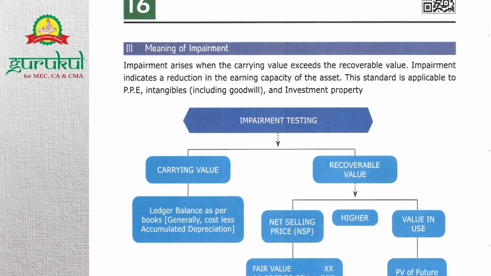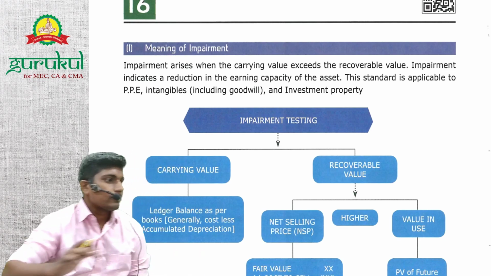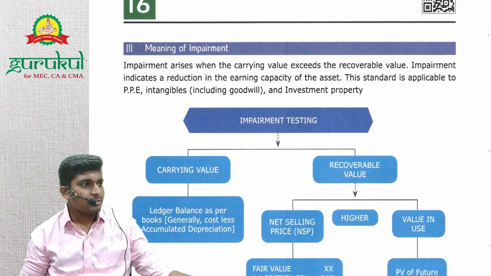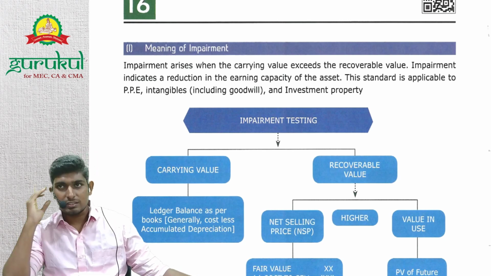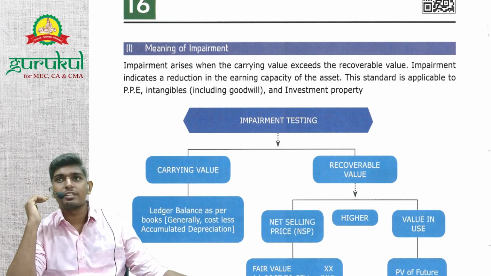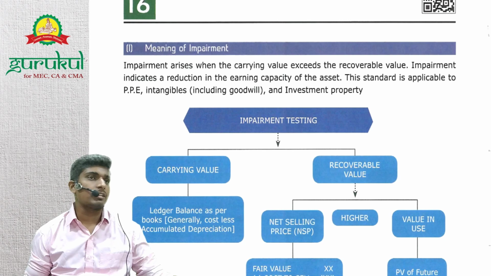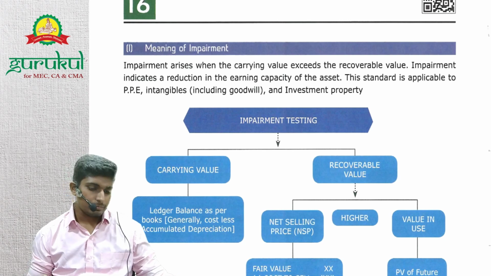In general terms, impairment means when the asset's capacity reduces, when the earning capacity of the asset decreases, then we say that the asset is impaired.